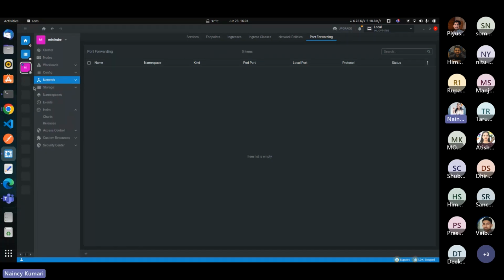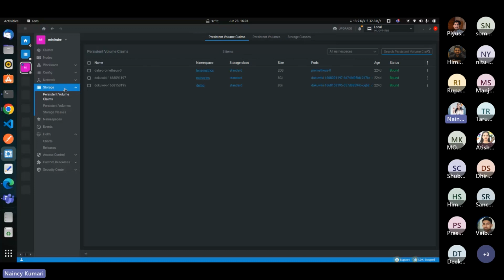Beside network, there is another option for storage. Inside this, here is the option for persistent volume claims. Here you can see the list of persistent volume claims which exist inside these namespaces. They show the storage classes, size, pods, age. Its status shows that it is bound.